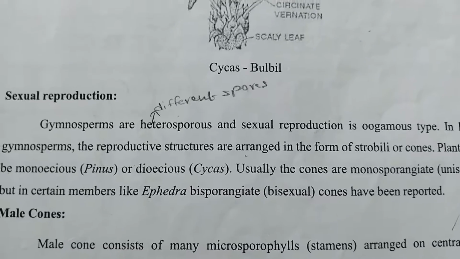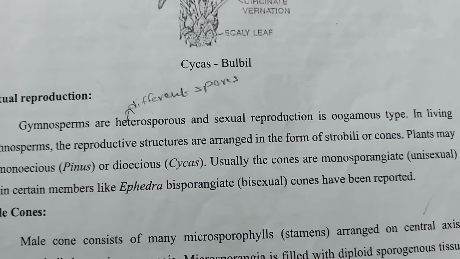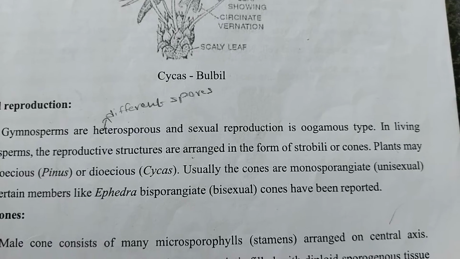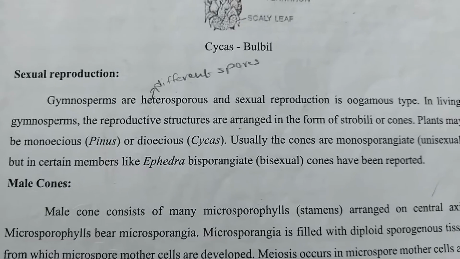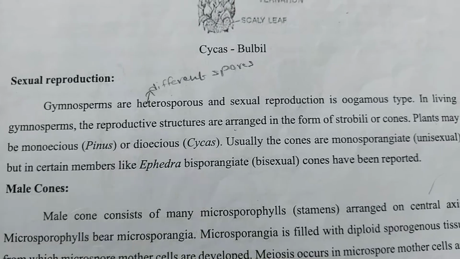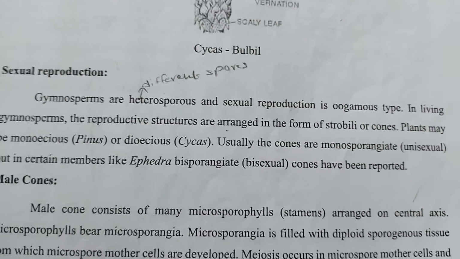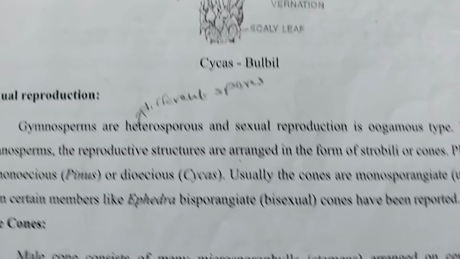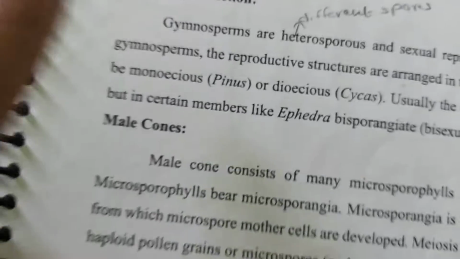Plants may be monoecious or dioecious. Usually the cones are unisexual, but in certain members like Ephedra, bisexual cones have been reported.